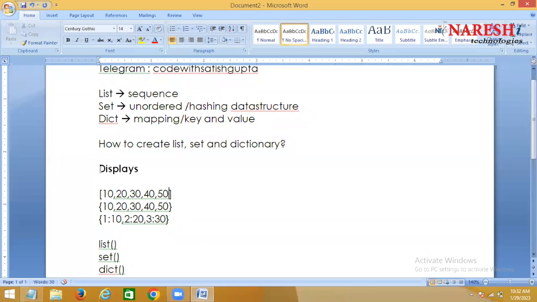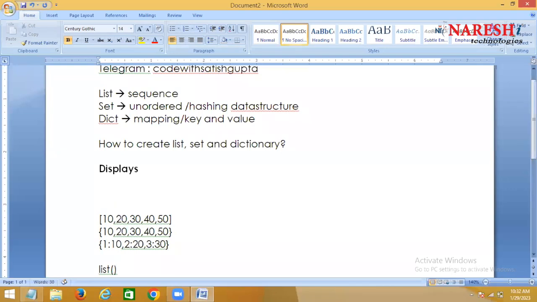So this syntax, where you display the values directly within square brackets, you call displays. And these displays are of two types. One is you display the values directly within square brackets, curly braces.